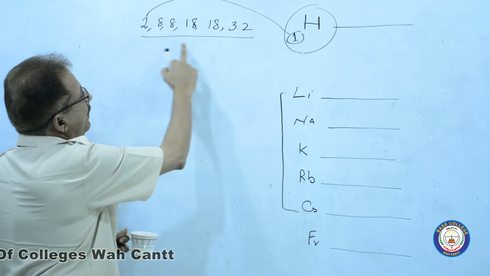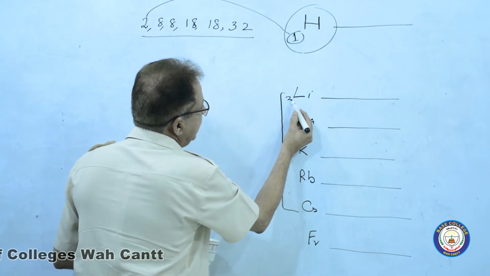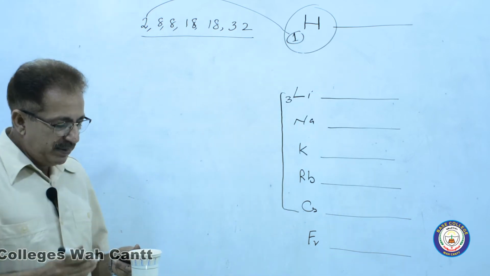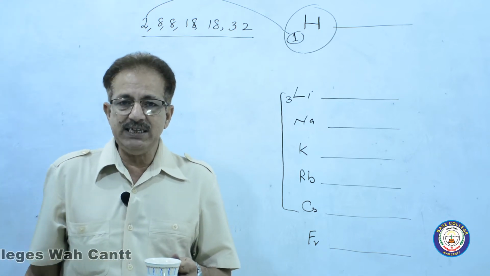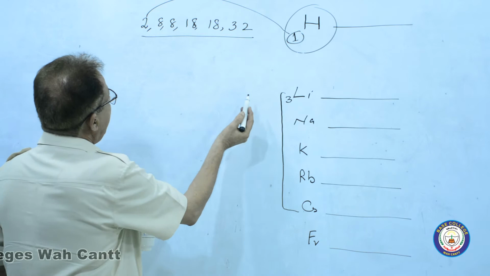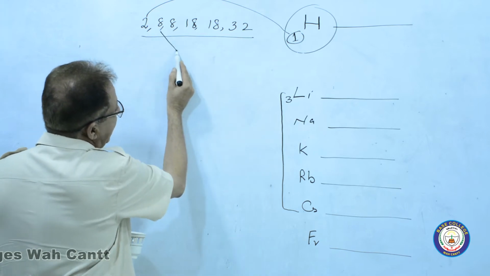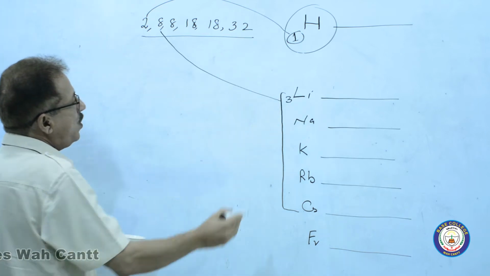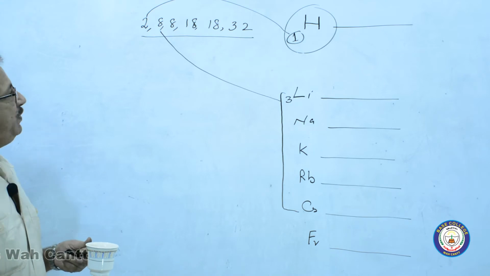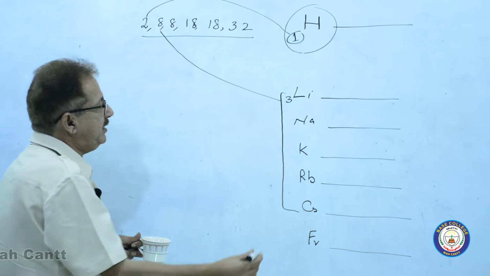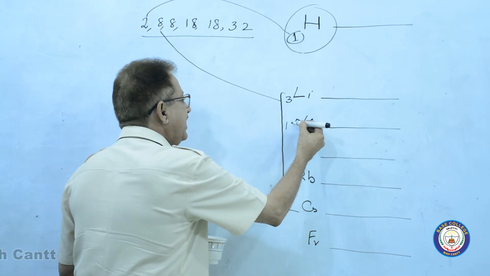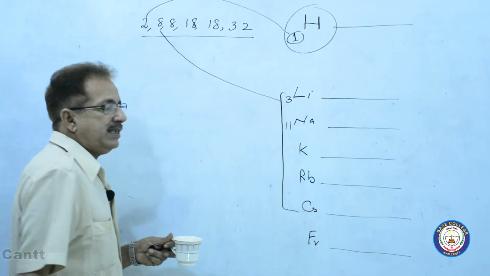So 2 plus 1 means 3. It means the atomic number of lithium is 3. Now you have to add 8 electrons to the 3. You will get 11. So 8 plus 3, that is 11. That's why the atomic number of sodium is 11.